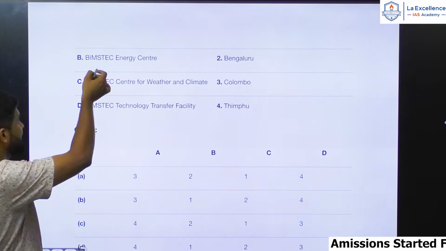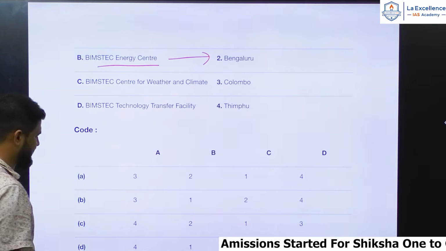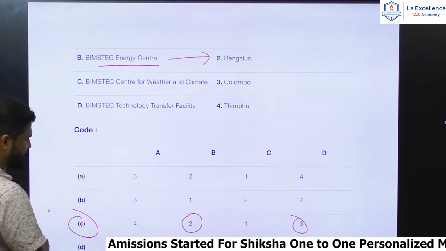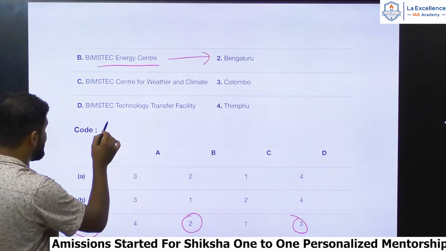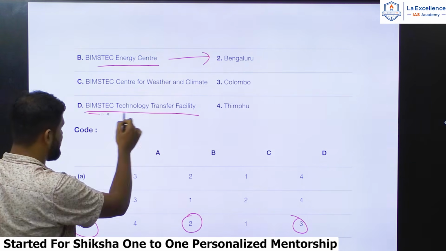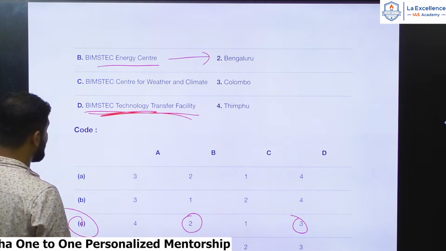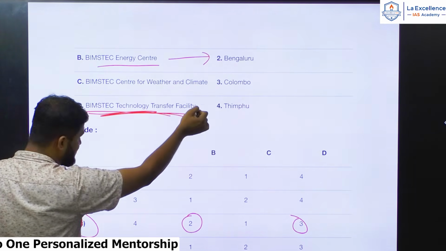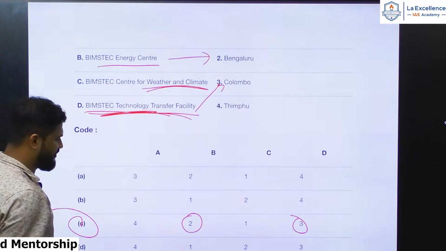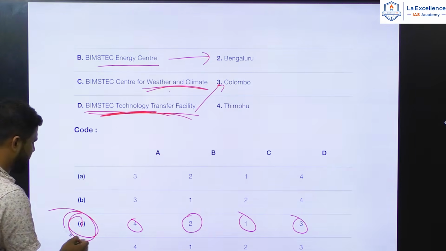Like if you had known the BIMSTEC Energy Center is in Bengaluru, B should be connected to T2. So then the answer must be C. And also the BIMSTEC Technology Transfer Facility, as I already told you, is in Colombo, so D must be connected with it. Weather and climate must be in Noida, so C must be 1, and A must be 4. So the answer for this is C.